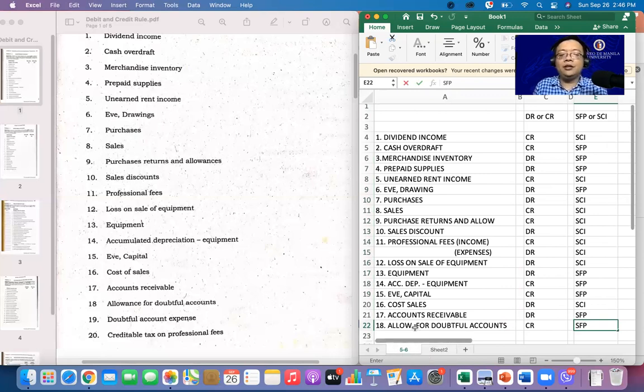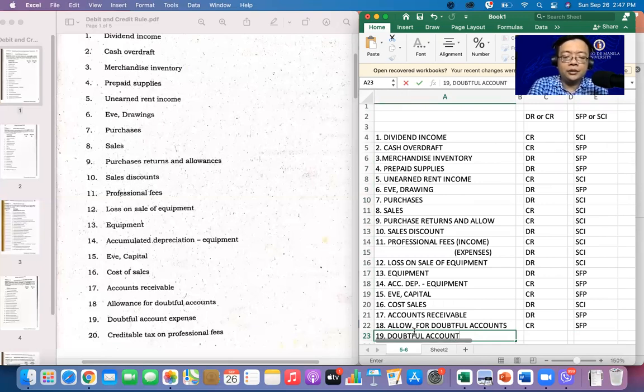Alright. Number 19. Expense naman to. It is your doubtful account expense. Alright. In terms of the doubtful account expense, just like your depreciation expense, no? Ito yung entry natin. So the entry here in terms of the account receivable is debit, doubtful account expense, and credit allowance for doubtful accounts.